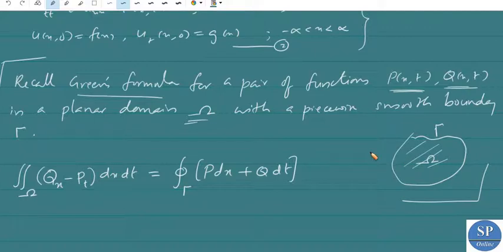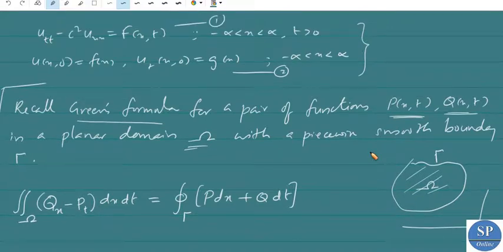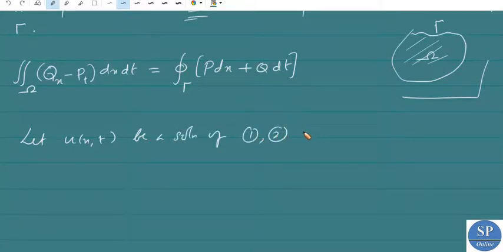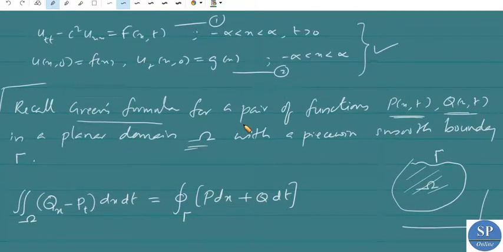Now suppose we are trying to find an explicit formula for the solution of this non-homogeneous Cauchy problem. Let u of x, t be a solution of the Cauchy problem 1, 2. Now first we are trying to integrate this equation number 1 over a characteristic triangle delta with a fixed upper vertex x naught, t naught.